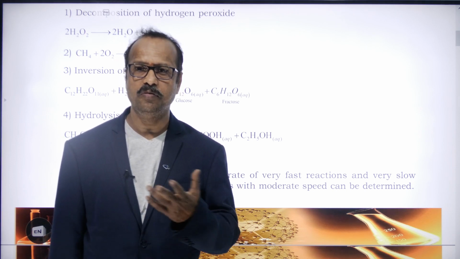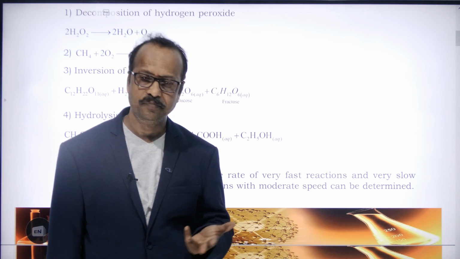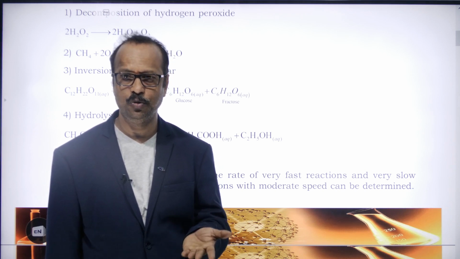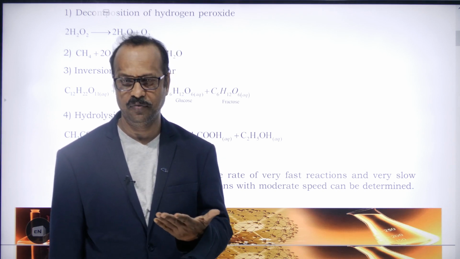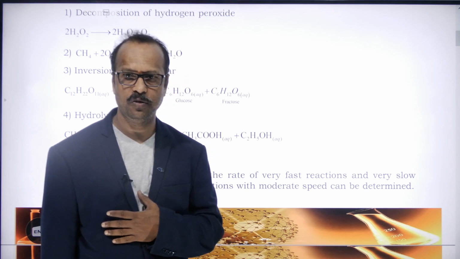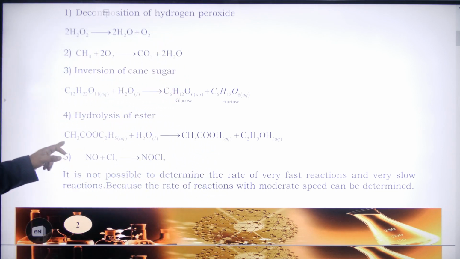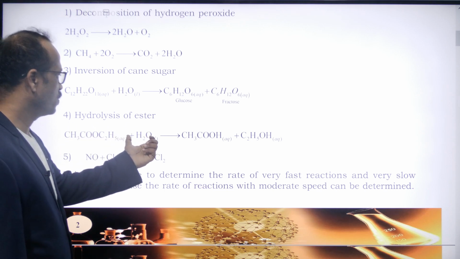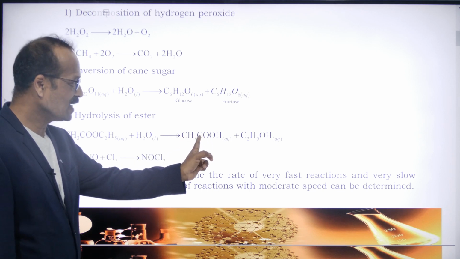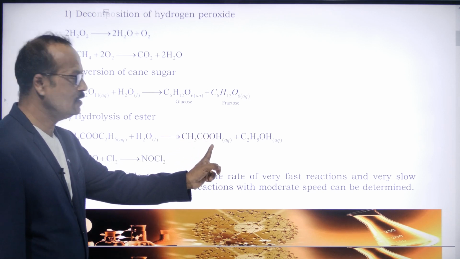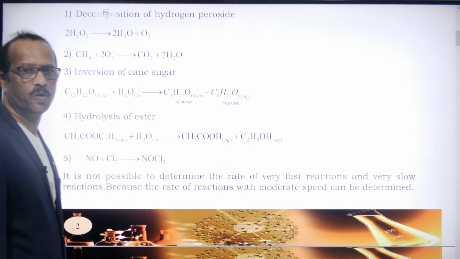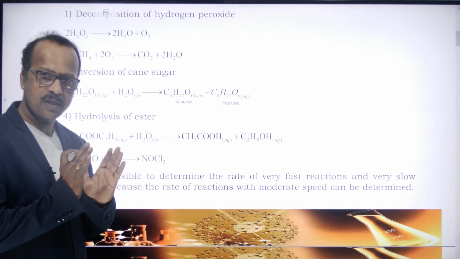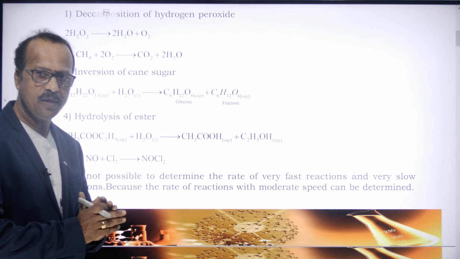In organic chemistry we have some functional groups, like alcohol, aldehydes, ketones, esters. About these functional groups, we discuss in organic chemistry. So this is called an ester, CH3COOC2H5, and when it reacts with water, it forms acetic acid, or ethanoic acid, and ethyl alcohol, or ethanol. So these are reactions which take a few minutes to complete.